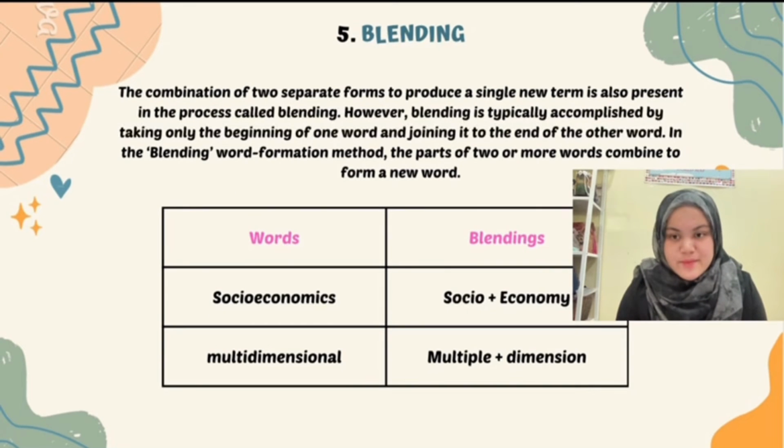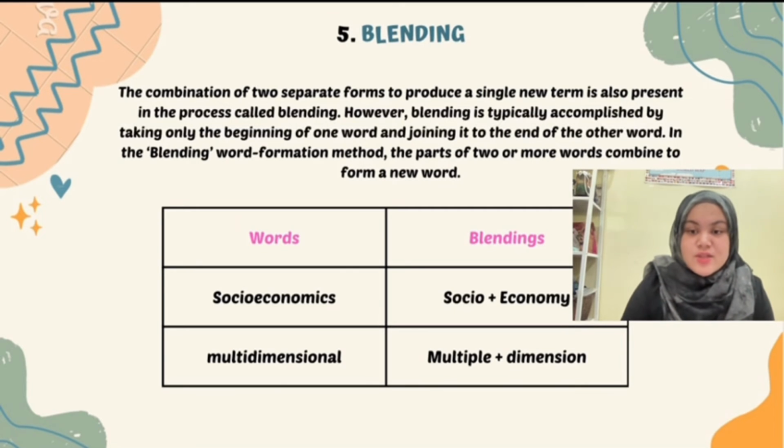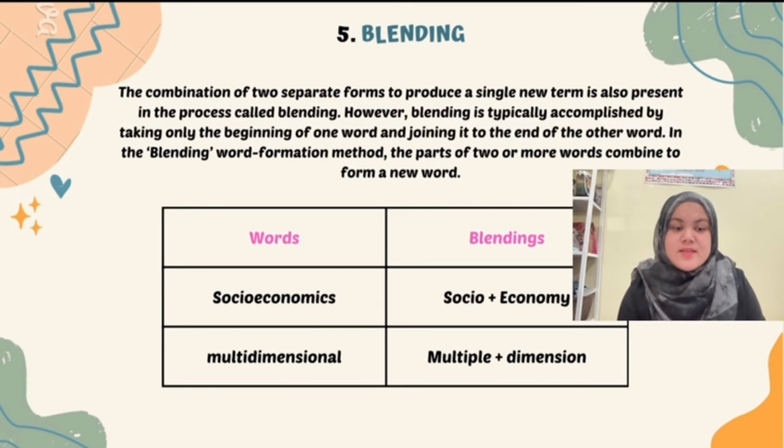The fifth word formation process is blending. The combination of 2 separate forms to produce a single new term is also present in the process called blending. However, blending is typically accomplished by taking only the beginning of one word and joining it to the end of the other word. In the blending word formation method, parts of 2 or more words combine to form a new word. For example, from the article, socioeconomics. The blending is socio or social and economy. And then the second word is multidimensional. The blending is multiple and dimension.